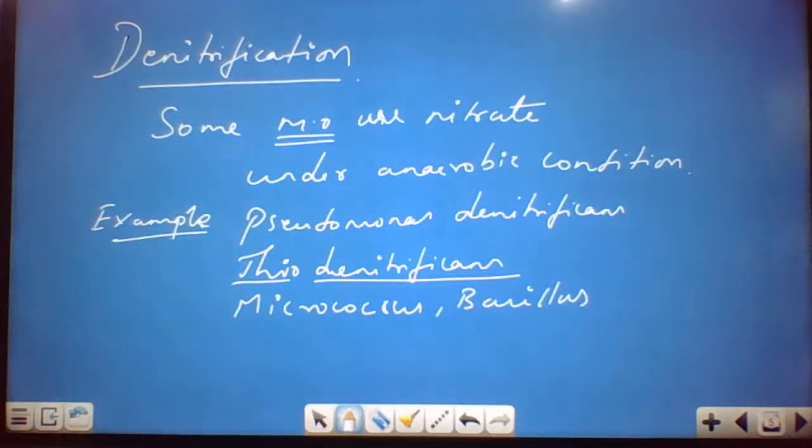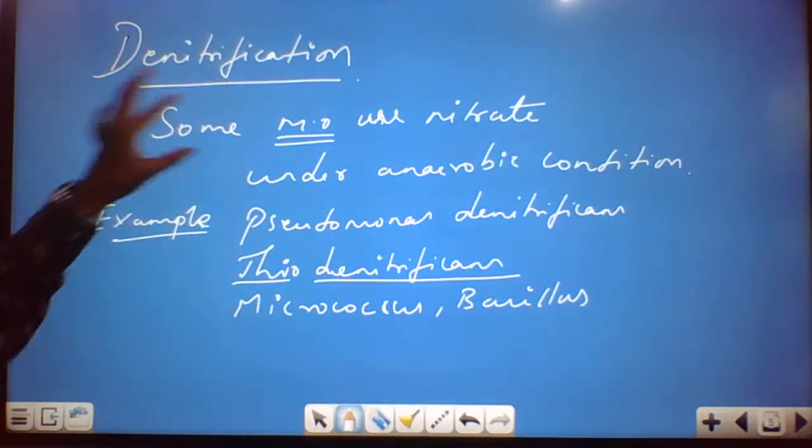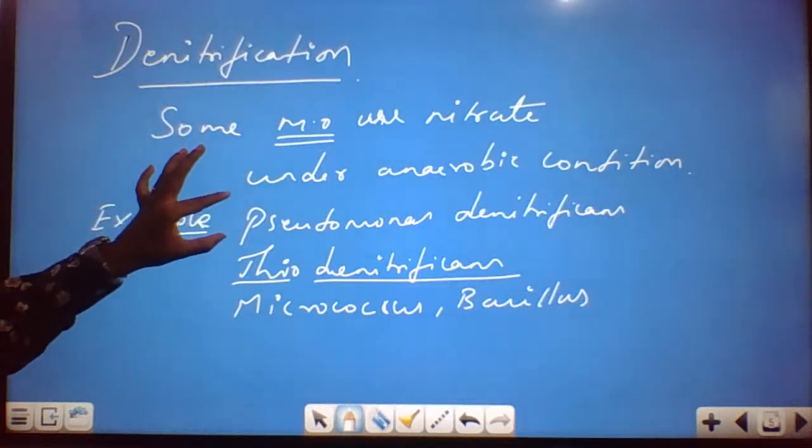These are some of the organisms which use the nitrate under anaerobic conditions.